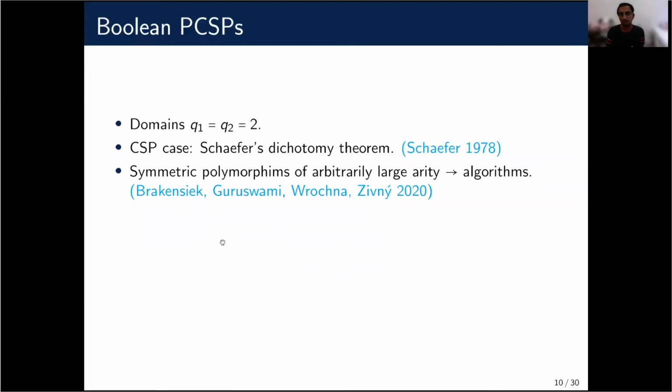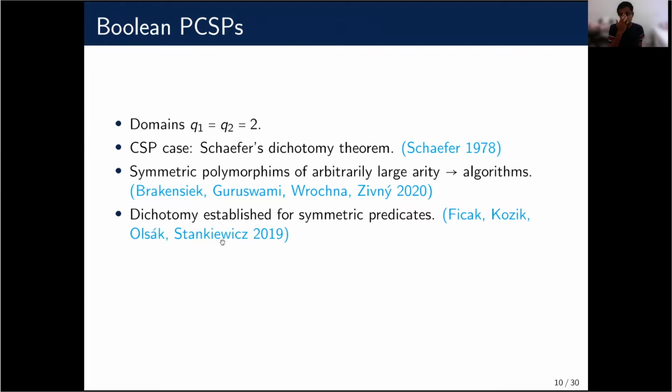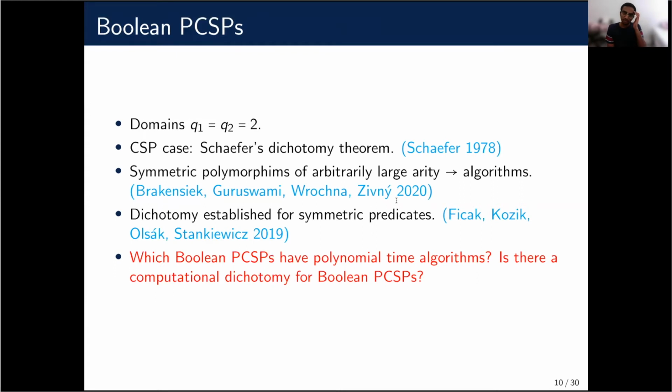In particular, we have the result saying that if there are symmetric polymorphisms of arbitrarily large arity, we do get algorithms. And we also have a dichotomy when the Boolean predicates themselves are symmetric. This is like the Ai, Bi are symmetric, and that's pretty much it. And the question is whether this can be generalized to arbitrary predicates. Like, is there a computational dichotomy similar to CSP for Boolean PCSPs? It's a weaker question than general PCSPs, but even this is not known.